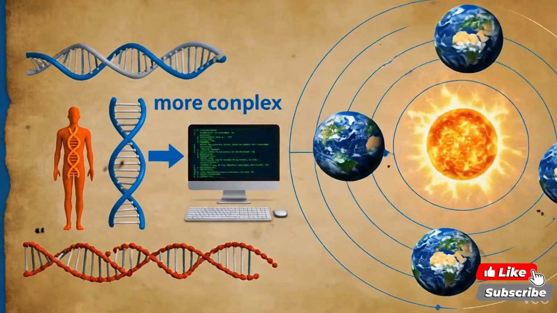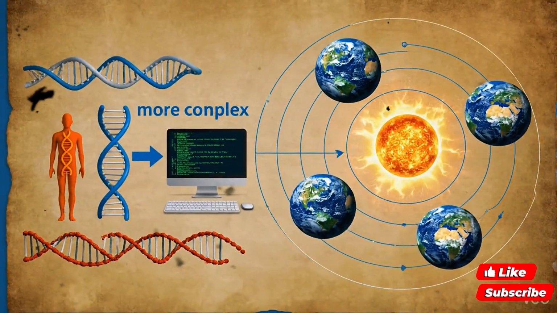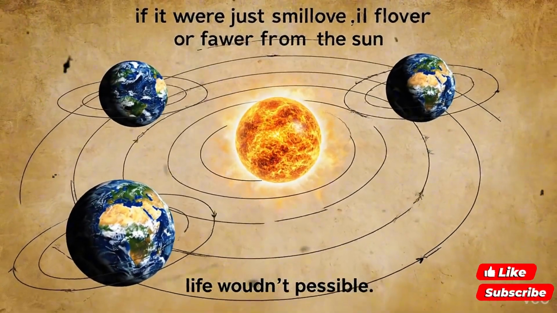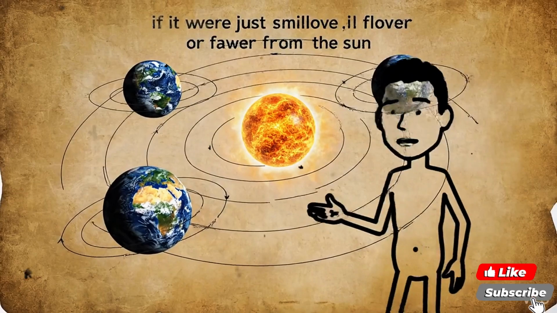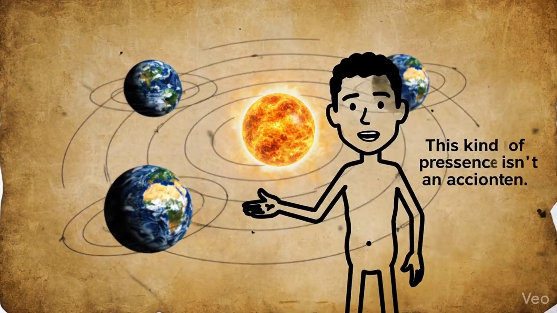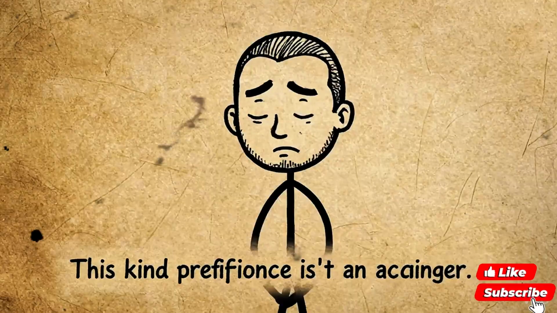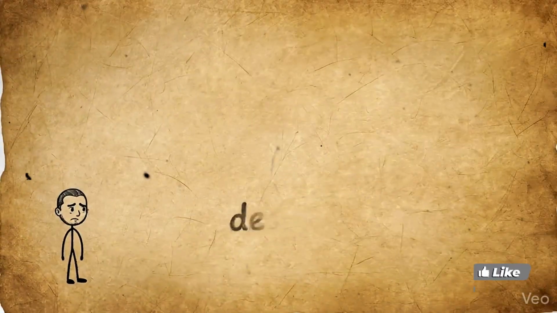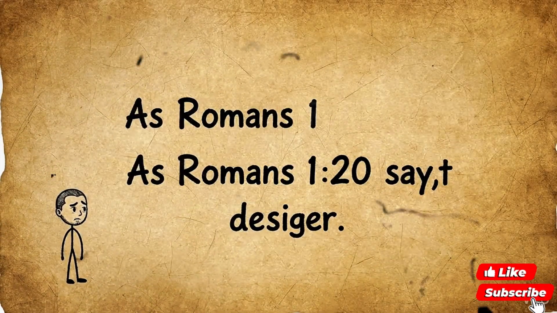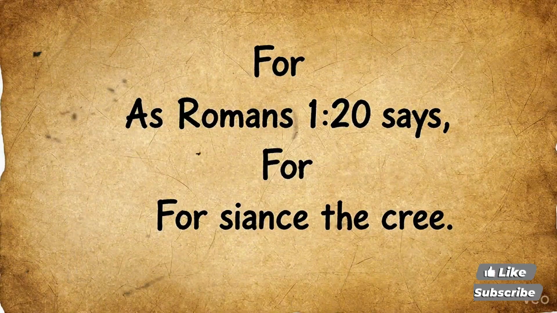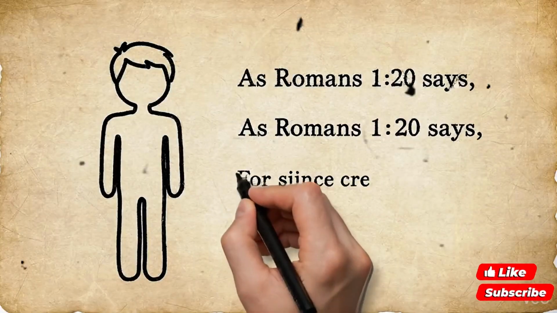The Earth is perfectly positioned in the solar system to support life. If it were just slightly closer or farther from the sun, life wouldn't be possible. This kind of precision isn't an accident. It points to an intelligent designer. As Romans 1:20 says, "For since the creation of the world, God's invisible qualities, his eternal power and divine nature, have been clearly seen, being understood from what has been made."